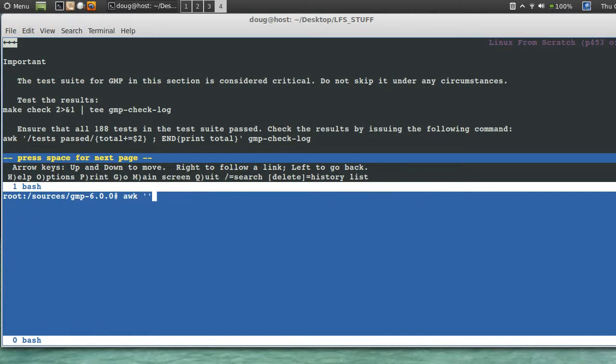Okay. Yeah, something's definitely not right there. I've never seen that before. Tests passed. Let's see. Total plus or equals $2 and semi end, print total.